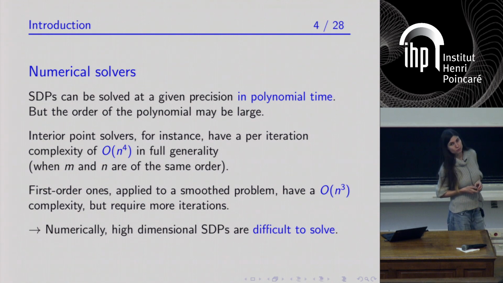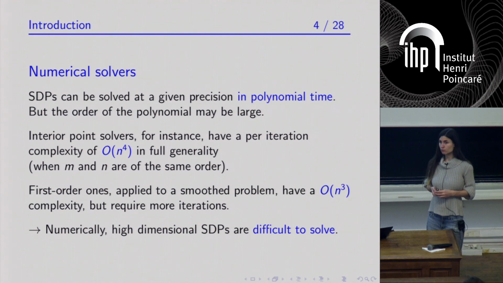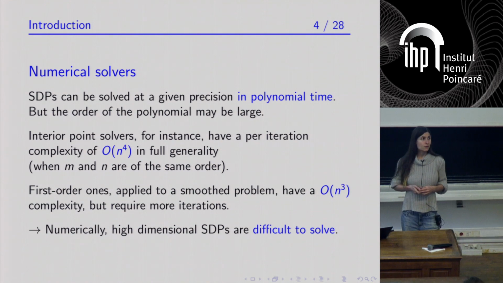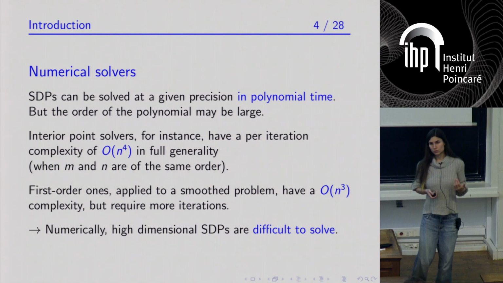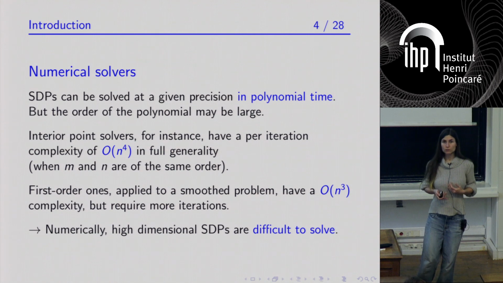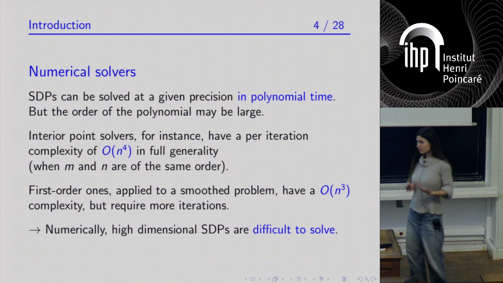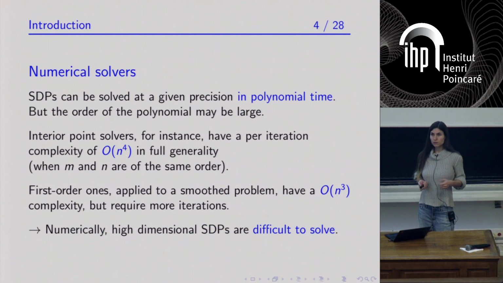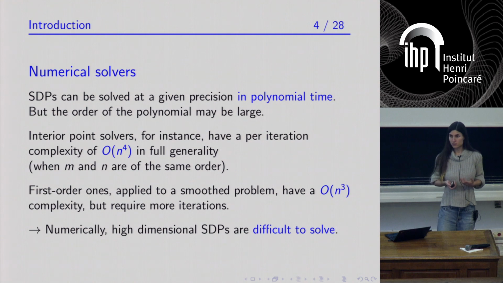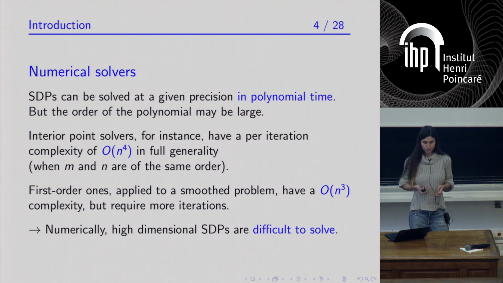So you can also try to apply first-order solvers to a smoothed version of the problem. Then the complexity per iteration is reduced to n power 3, but then you need to do generally more iterations. You can try other algorithms, but in general, solving large dimensional semi-definite programs is difficult and is slow.